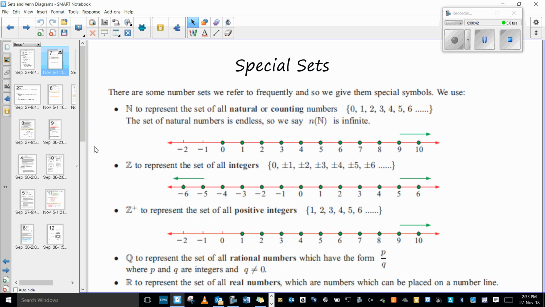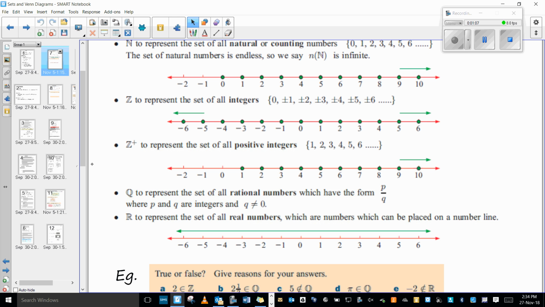Z, you see this fancy Z, it talks about integers. We all know what an integer is, don't we? An integer is a whole number. It can be both positive or negative though, hence the plus minus in front of all of these. Z plus would be just talking about the positive integers. Notice they don't include 0 when they talk about Z plus, because 0 doesn't have a positive or negative version.